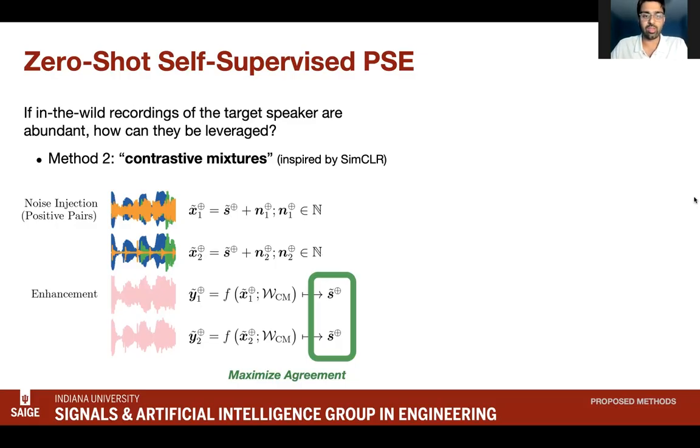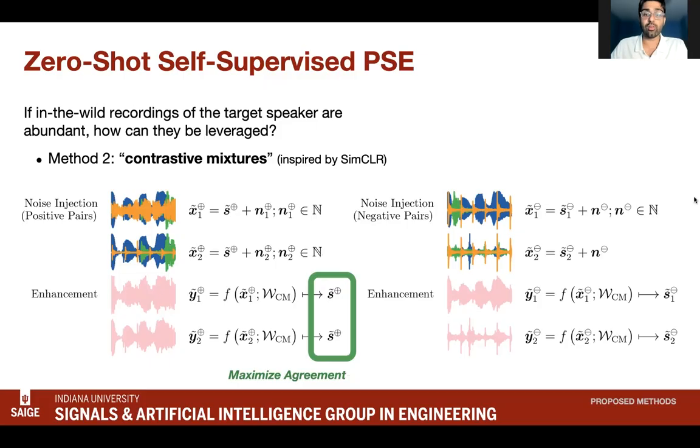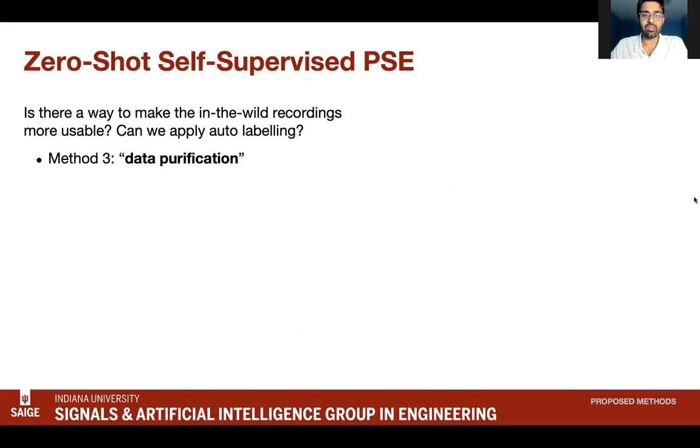With the negative pair, we can pick up 2 different noisy observations, but inject them with the same training noise. The contrastive mixtures model will once again do pseudo-enhancement for both of the recordings, but now the estimated pseudo sources should be different. The success of method 1 and method 2 are limited by how noisy those observations are to begin with. In other words, these methods will work best if the green premixture noise is sufficiently sparse.